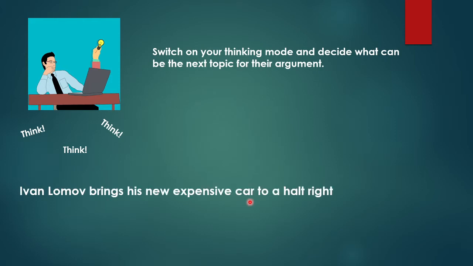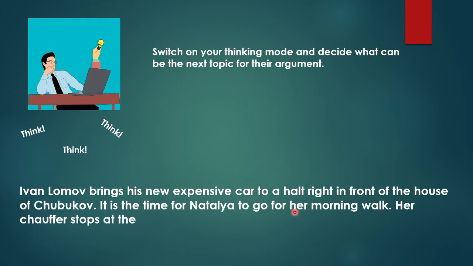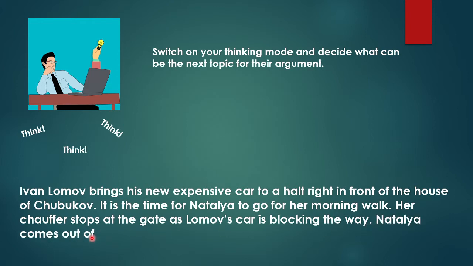So Ivan Lemov brings his new expensive car to a halt right in front of the house of Chupkov. It is the time for Natalia to go for her morning walk. So her chauffeur stops at the gate as Lemov's car is blocking the way. So Natalia comes out of her car. So this is the background and after this my dialogues will begin.